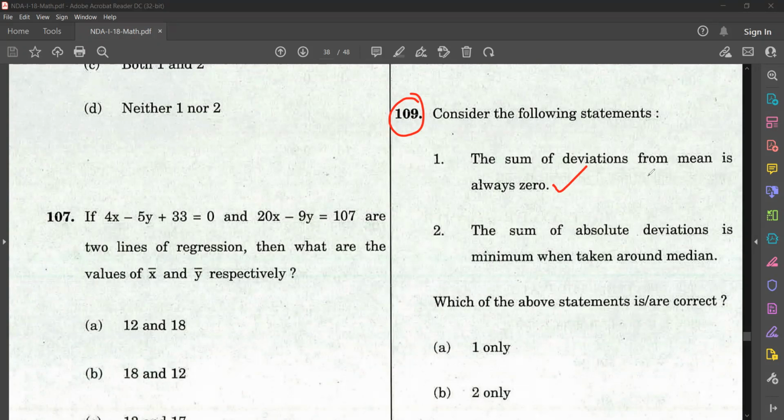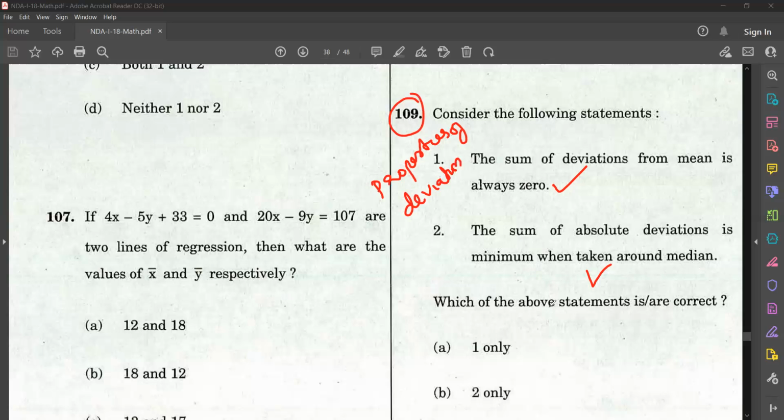Next, sum of absolute deviations is minimum when taken around median. So these are two properties of deviation, and this is correct.